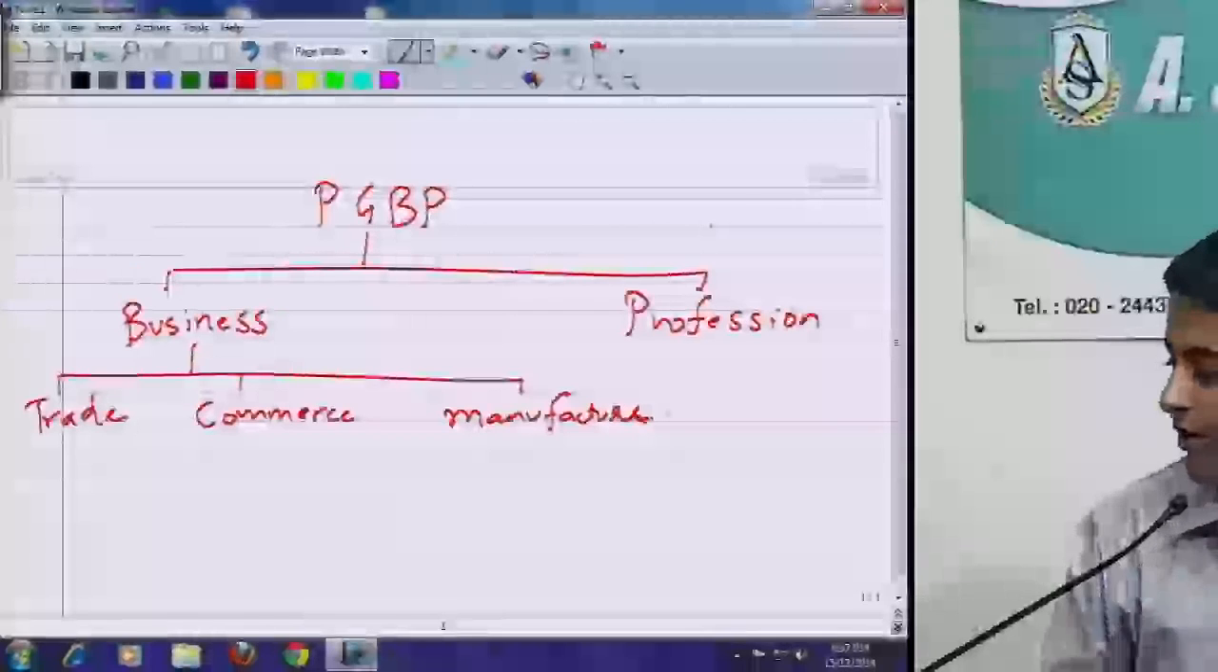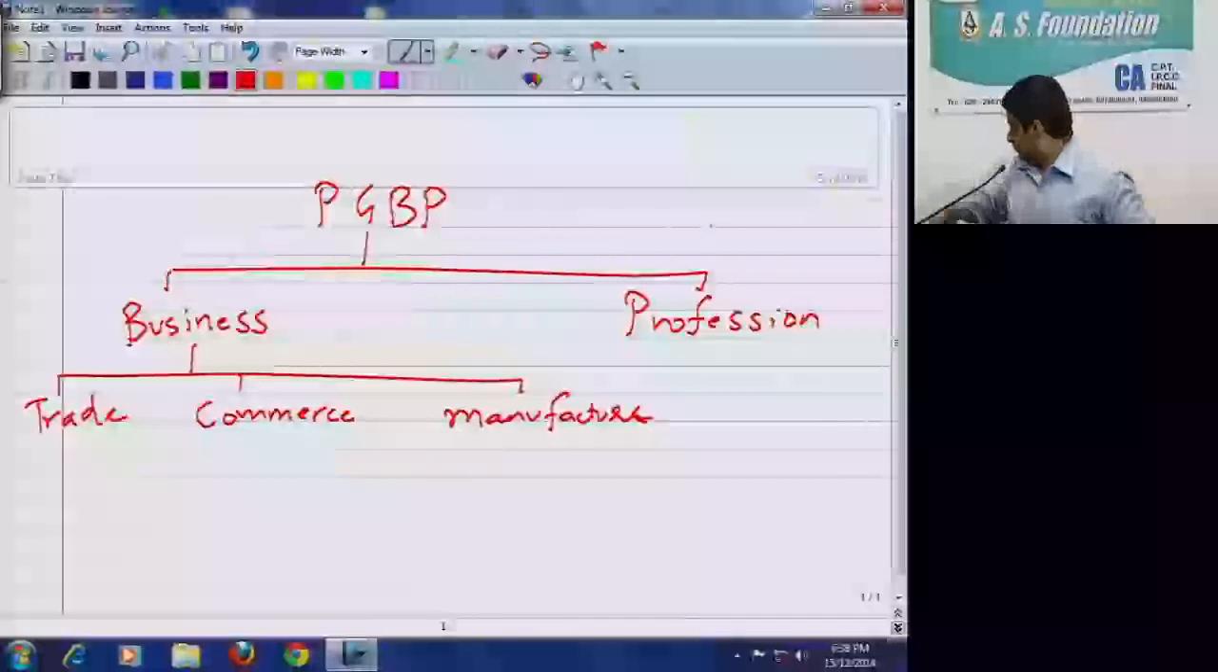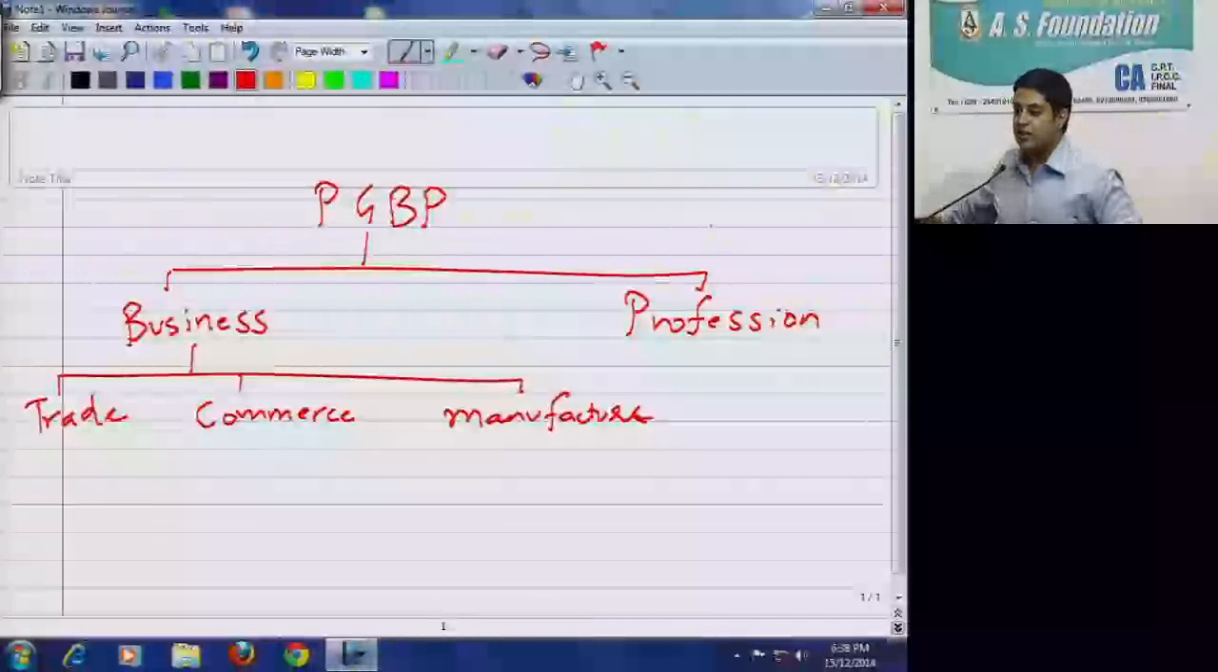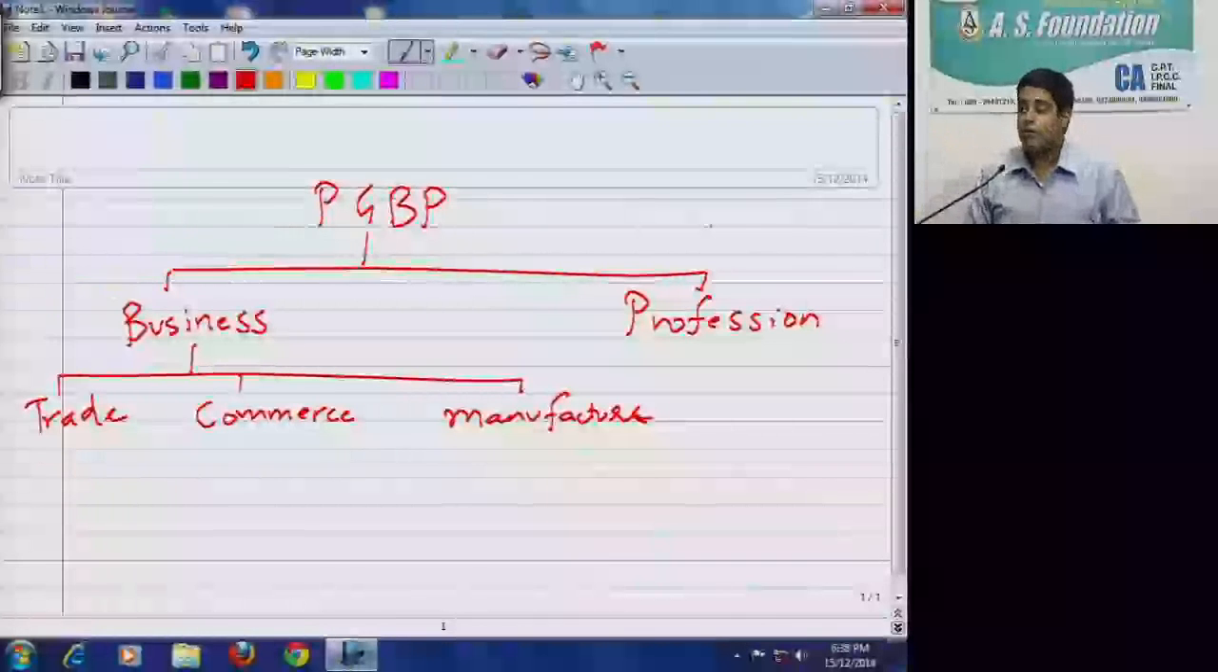It includes trade, commerce, manufacture. Trade, commerce and manufacture. Okay. Now what do you mean by trade? Let's discuss each of these terms in detail. Buying and selling of goods. Very good. What do you mean by commerce?